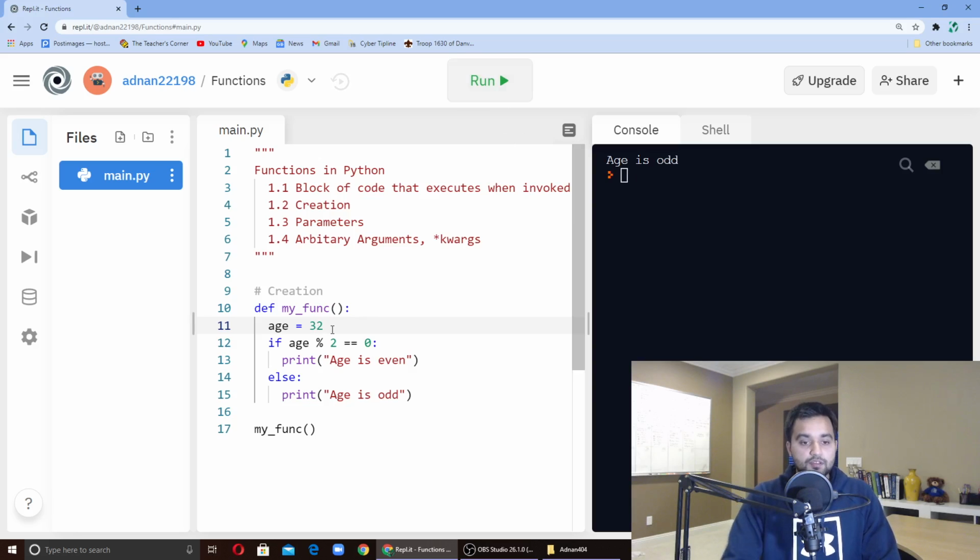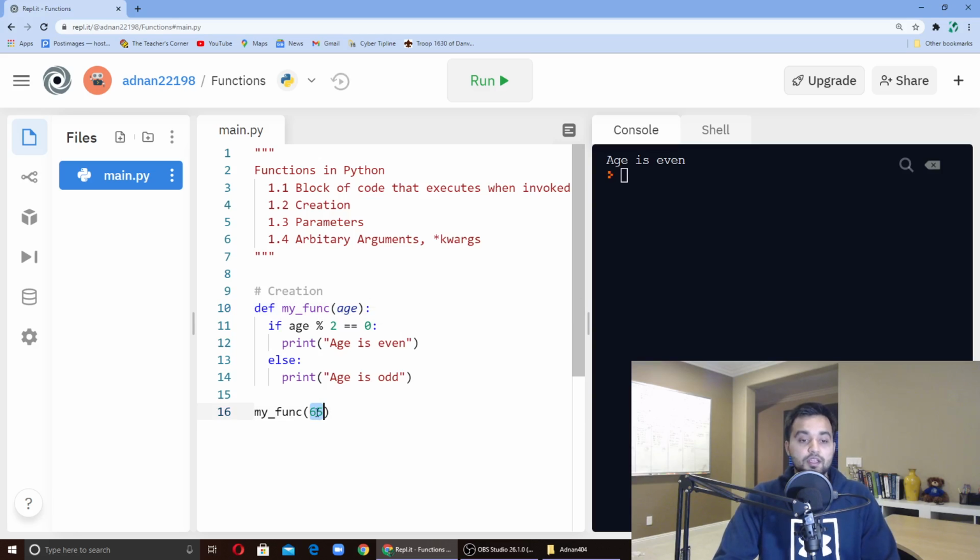Great. So now what you're noticing is that this is great, but the age is restricted to the function. What if I want to input my own age? Well, that's exactly where parameters come in. I can say age, and then I can pass an age that I want. So age could be 65. Now when I do this, it's going to work with the age that I input.